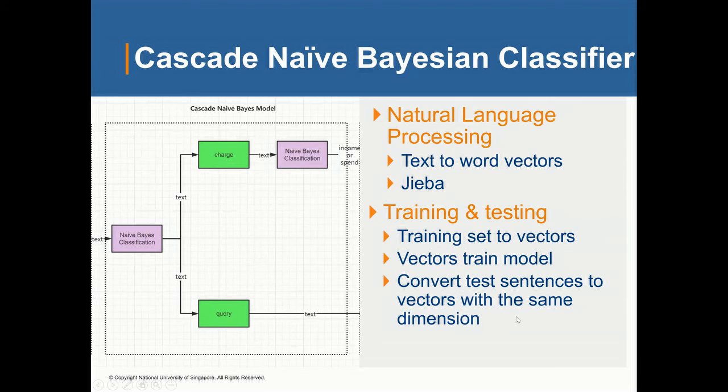For the model training and testing, we have the following procedures. First, convert the training dataset into vectors. Then use those vectors to train the naive Bayesian model. And when encountering a new sentence, it is a test set. First, convert the test sentences into vectors with the same dimension as mentioned above. And then apply this vector to the classifier, the model, to get the result, with a scoring mechanism to find the best result.